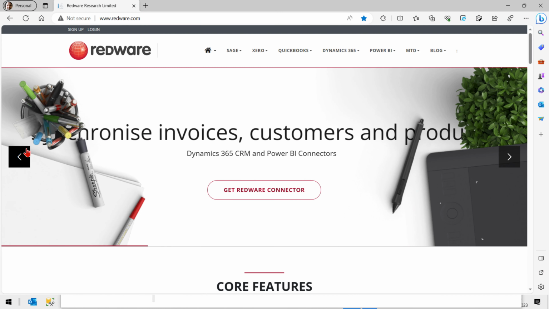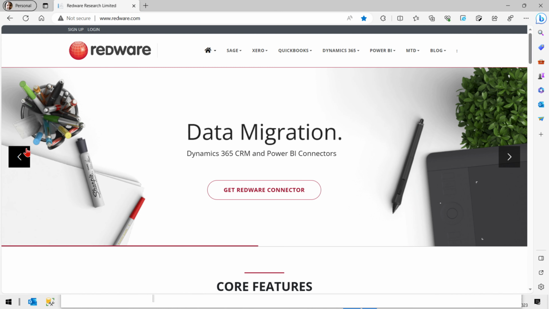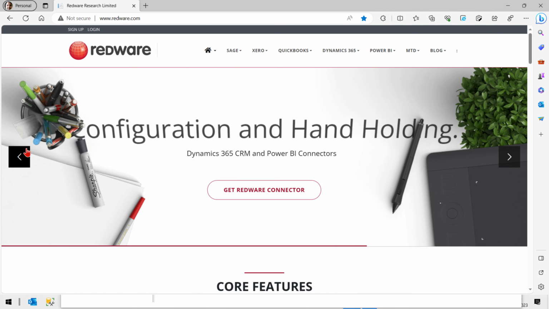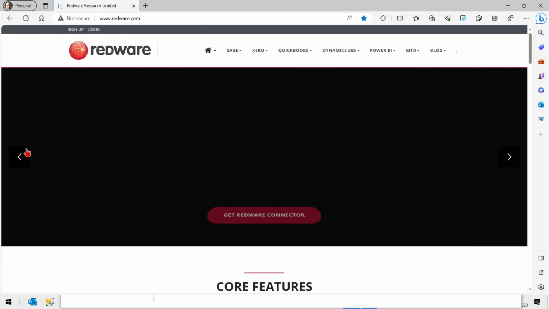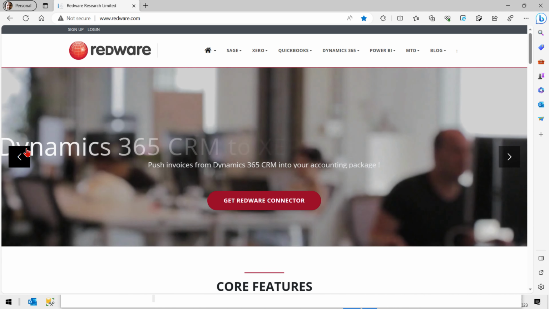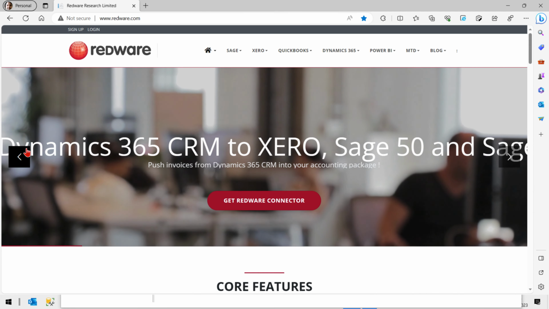The Redware Power BI connector for Xero currently needs a Windows app, and that app is going to pull down all your data and create it in a format ready for our Power BI report.